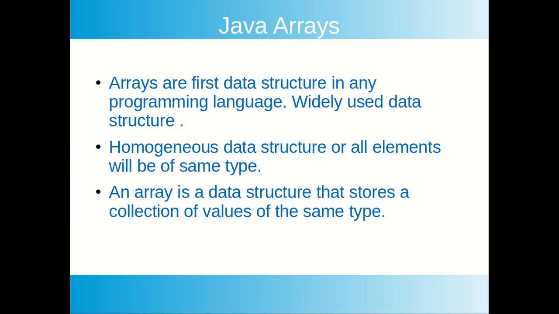It stores homogeneous data, or we can call it a homogeneous data structure. That means all elements will be of the same type. Or in simple terms, an array is a data structure that stores a collection of values of the same type. If you declare an array of integer, all values will be of type integer only.